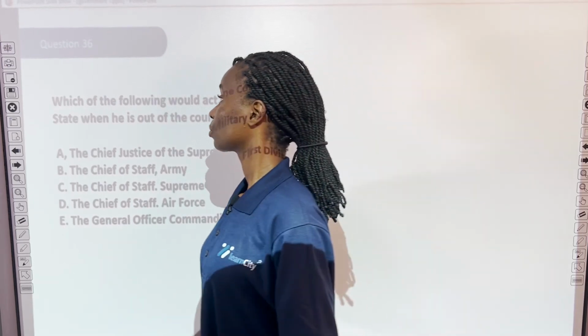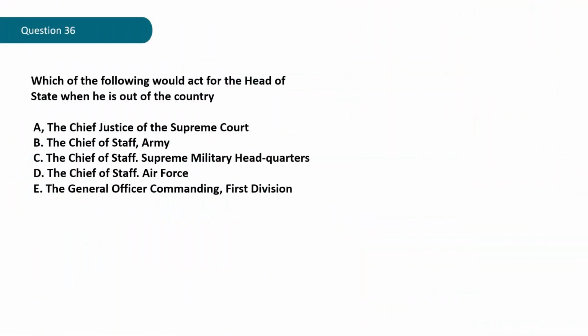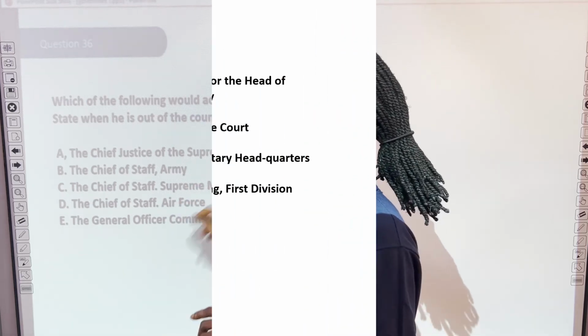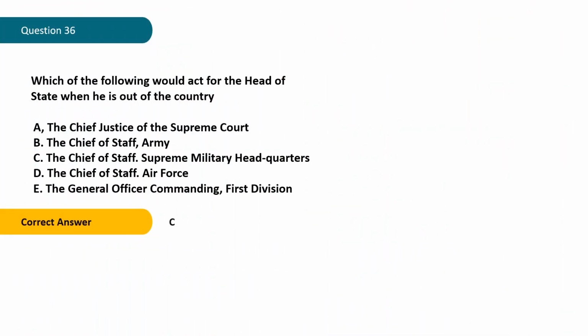Question 36. Which of the following would act for the head of state when he is out of the country? A. The Chief Justice of the Supreme Court. B. The Chief of Staff, that's the Army. C. The Chief of Staff, Supreme Military Headquarters. D. The Chief of Staff, Air Force. E. The General Officer Commanding 1st Division. What do you think the correct answer is? Well, the correct answer is C, which is the Chief of Staff, Supreme Military Headquarters.